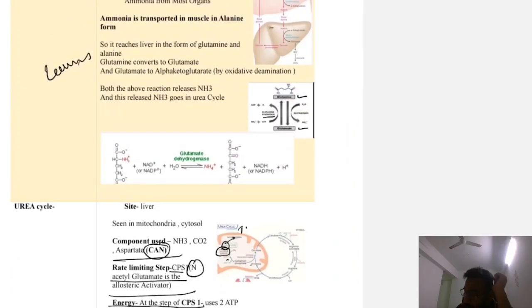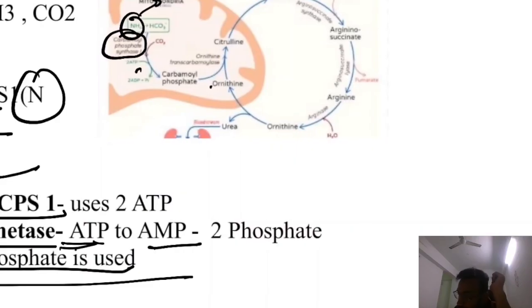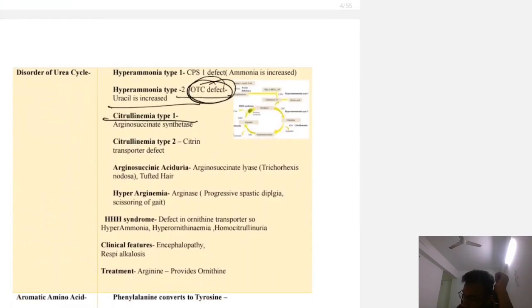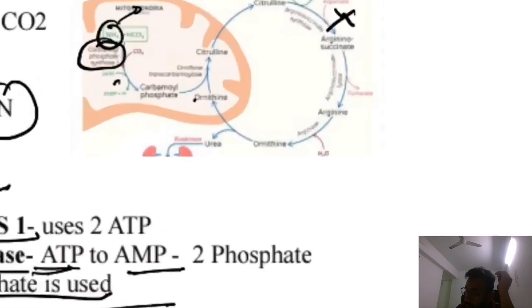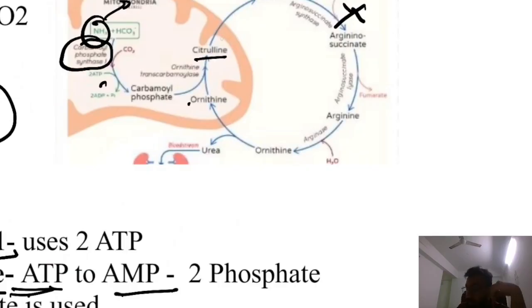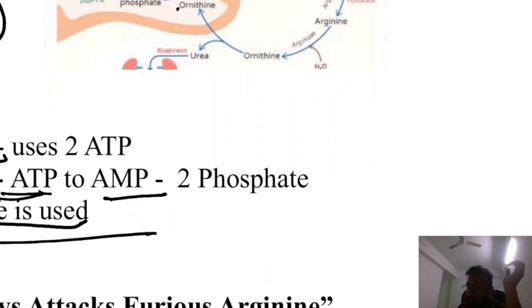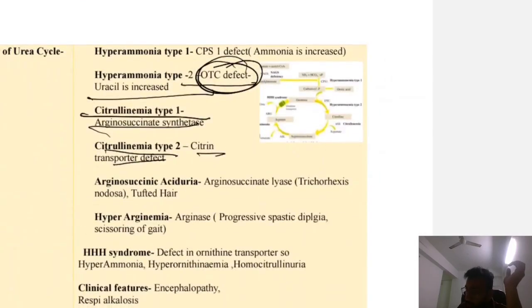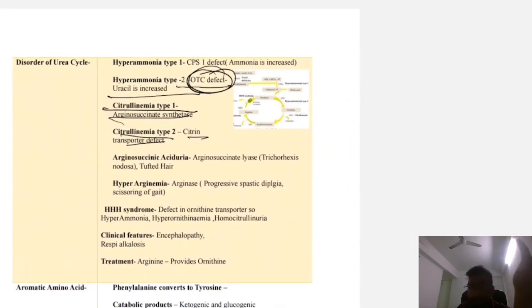Obviously you can see this reaction. If there is an argininosuccinate enzyme defect, the substrate will be increased, so citrulline is increased. So there is citrullinemia type 1. Now citrullinemia type 2 is a citrin transporter defect. So what is the citrin transporter? This is citrulline, and from the mitochondria it has to come out to the cytosol, so there is a transporter here. If this transporter is defective, the citrulline will not be able to come from the mitochondria to the cytosol. So this is known as citrullinemia type 2. Obviously citrulline is not able to come out, so the citrulline level will be increased.